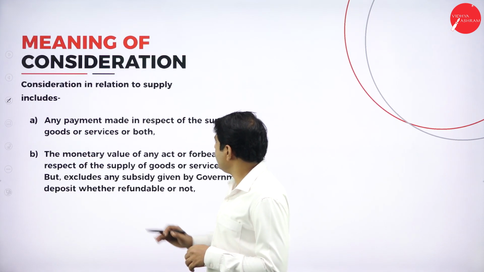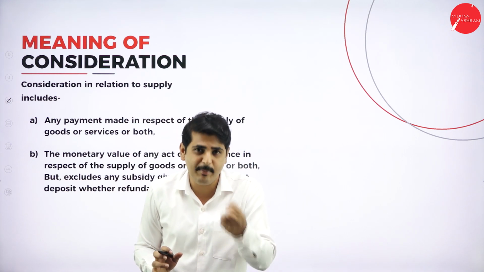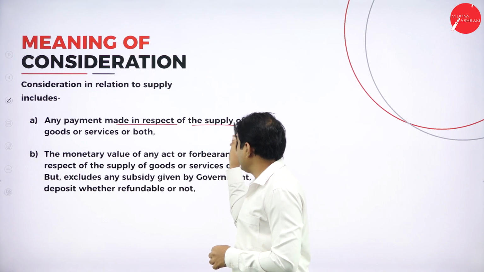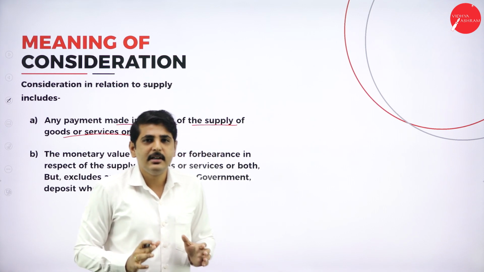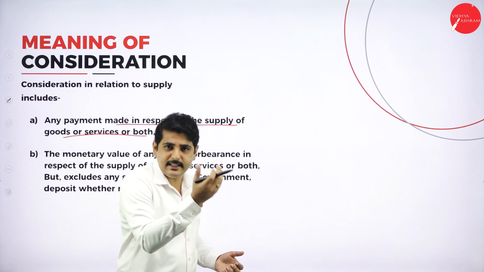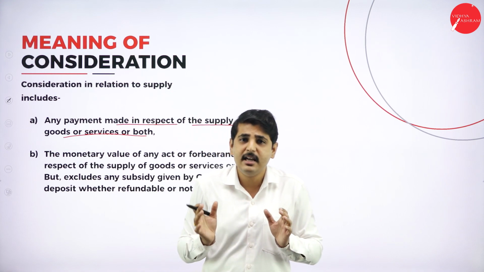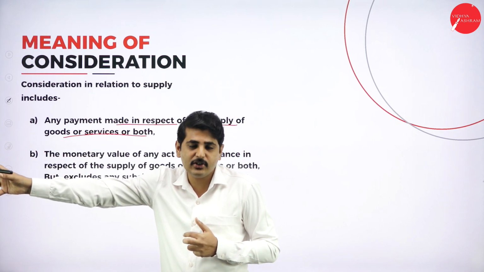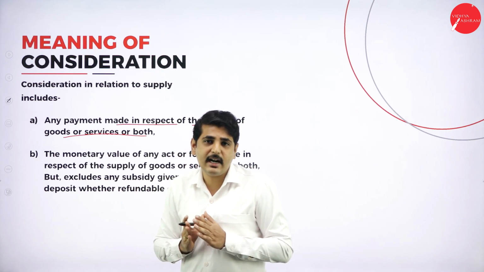Next one, consideration in relation to supply. If you want to consider any amount as a consideration or a payment, that includes any payment made in respect of the supply of goods or service or both. For example, I am supplying one refrigerator to a customer. If he pays any payment, it may be cash or it may be check, any payment will be considered as a consideration. On that consideration, I am sending goods to my customer, so that amount should be considered as the value of supply and also the value of transaction.